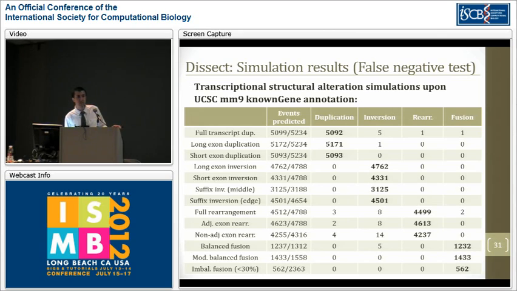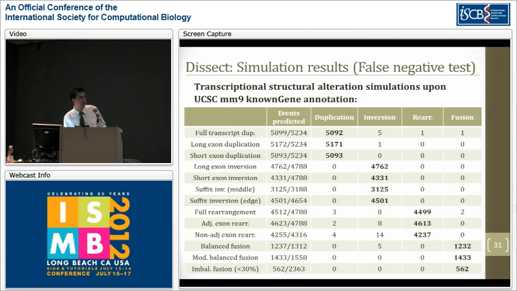And then we want to test Dissect for false negatives. For that, we simulated some artificial structure alteration events upon known gene annotation. As you can see, among these different types of events, duplication, inversions, rearrangement, and fusions simulated, if you look at the diagonal, you can see that Dissect is actually quite specific to the type of the event that we simulate. It is highly unlikely that Dissect would report a different type of event when you simulate duplications, for example. And as you can see from this column, Dissect is quite sensitive for most of the event types that we simulated.